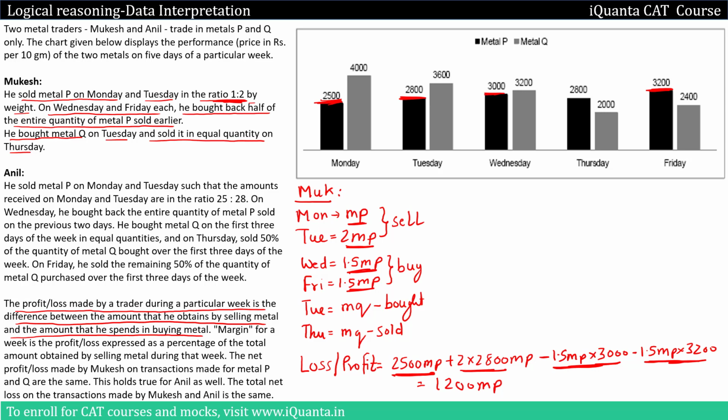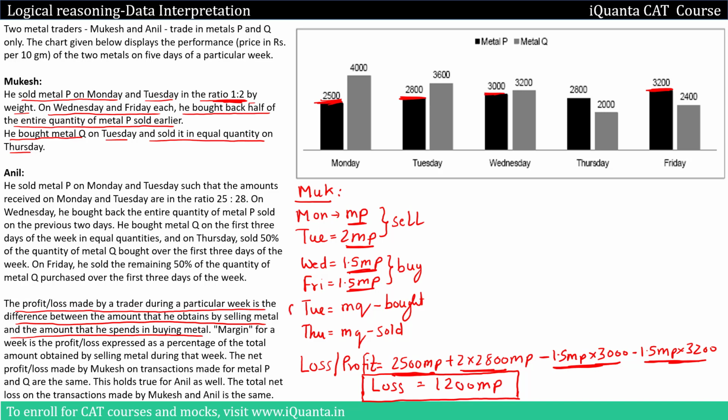So amount spent on buying is greater, so this will be counted as a loss. This is minus 1200. So I'll just take it as loss without attaching a sign to it, minus or plus.